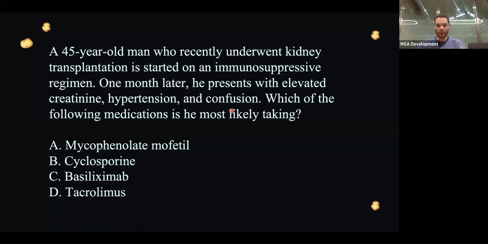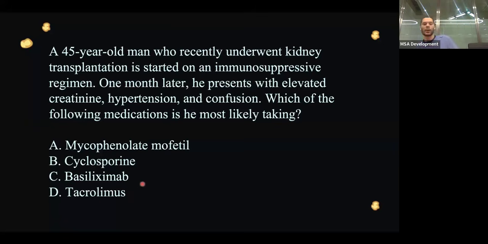So again, we're going to talk into details. Something to keep in mind here is the patient has elevated creatinine, indicating nephrotoxicity, hypertension, and confusion, which you could think more about, neurotoxicity. And so how to differentiate? The main drugs that could cause this are calcineurin inhibitors, and you have two options here, cyclosporin and tacrolimus. And which one is it? Tacrolimus, because of the neurotoxicity, the confusion that happened. It's more specific for tacrolimus. All right, the answer is D.